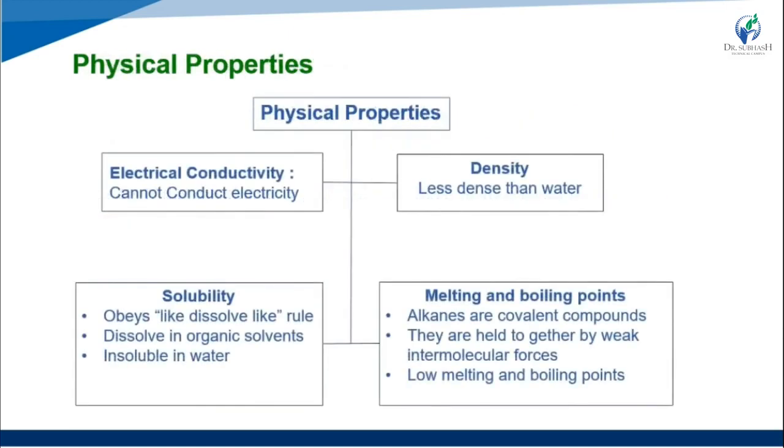Then physical properties of the alkenes. Mainly 4 types of properties are included. First, electrical conductivity: alkenes cannot conduct electricity. Then density: alkenes do not have much density compared to water, it is less than water.